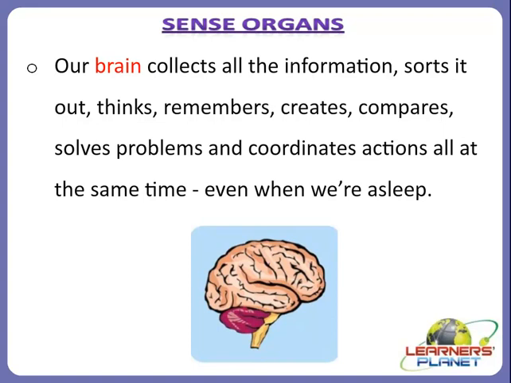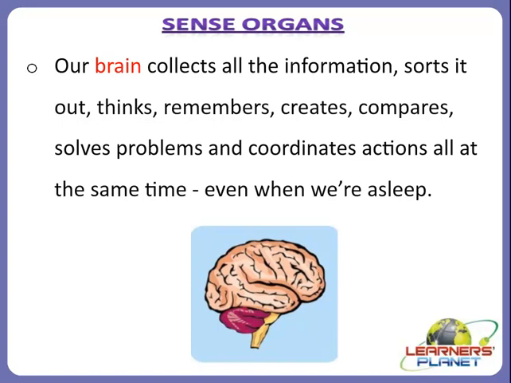Pizza sure is delicious to us, right? But without the brain, our taste buds would not be able to tell if we are eating pizza or the box or any plastic which came in our mouth. So none of our senses would be useful without the processing that occurs in the brain.